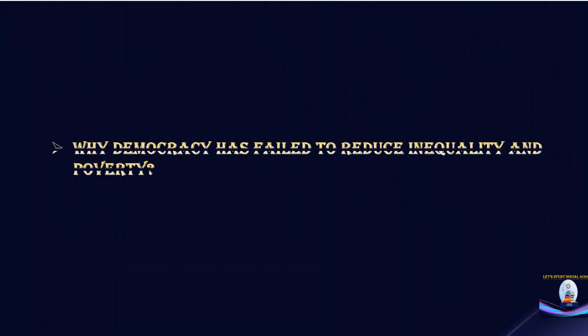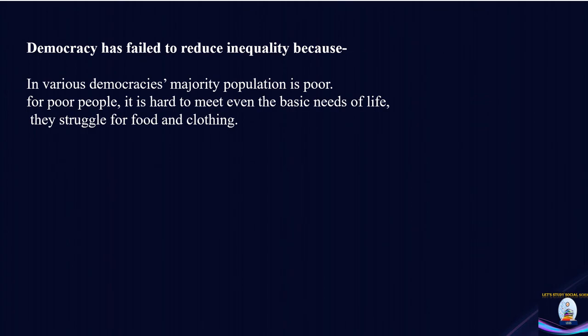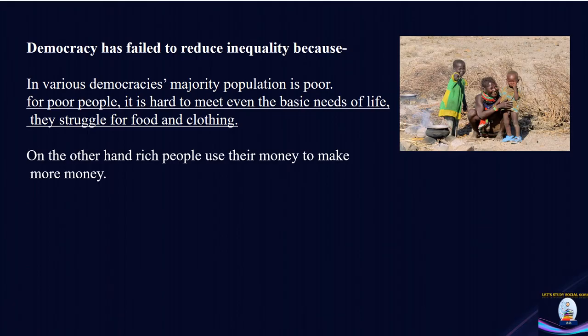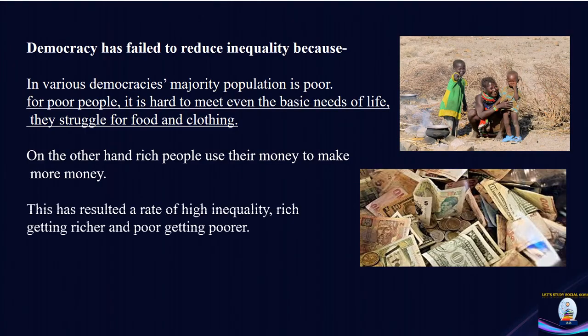Now the question is, why has democracy failed to reduce inequality and poverty? Well, democracy has failed to reduce inequality and poverty because in various democracies, the majority population is poor. And for poor people, it is hard to meet even the basic needs of life. They struggle for food and clothing. On the other hand, rich people have wealth. They have all the resources available, like money, factories, land, houses. They can use this capital in making more money. This has resulted in a high rate of inequality. The rich people are getting richer and the poor are getting poorer.